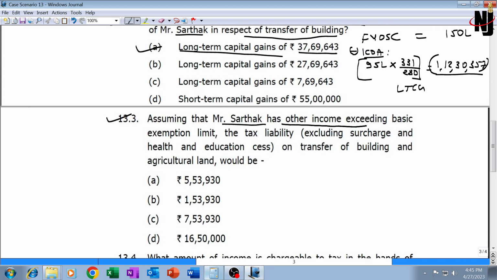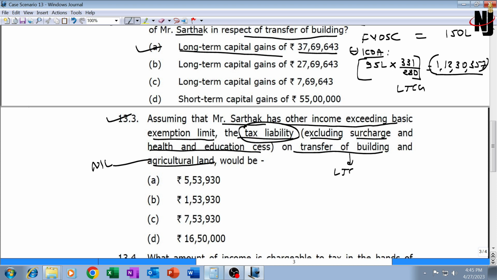Now 13.3. Assuming that Mr. Sarthak has other income exceeding basic exemption limit, then what will be the tax liability excluding surcharge and health and education cess, on transfer of building and agricultural land? On agricultural land it will be nil, we know pretty well, and on transfer of building we have a long term capital gain of 37,69,643, which is taxable at the flat rate of 20%.